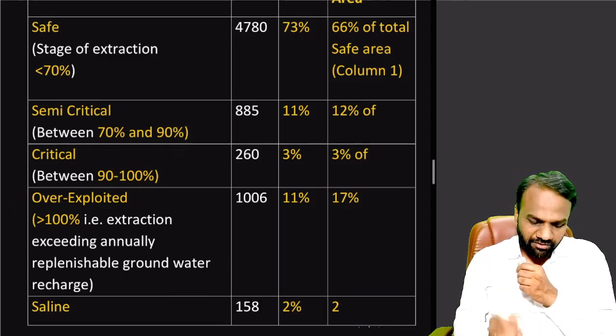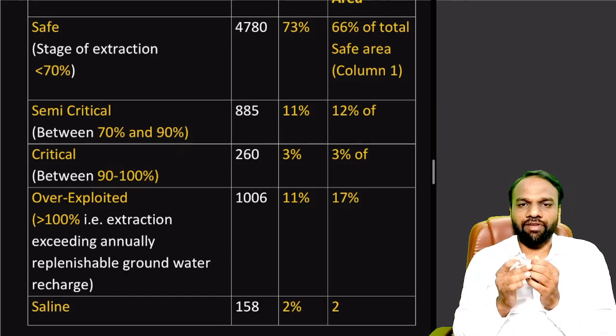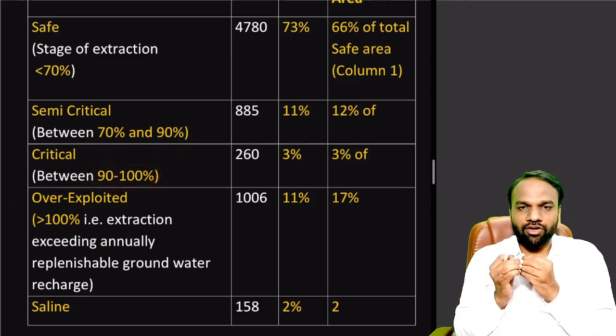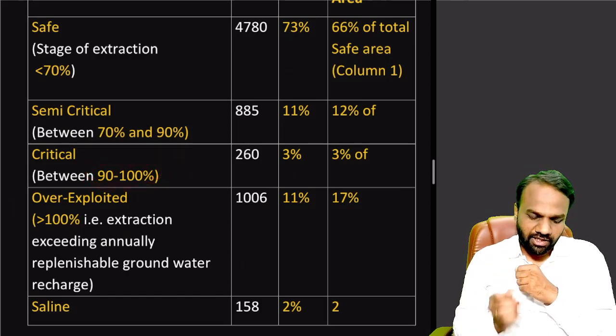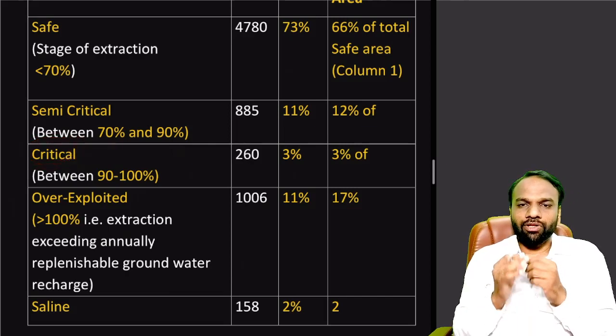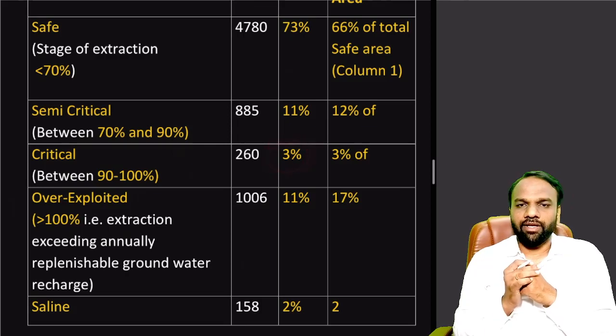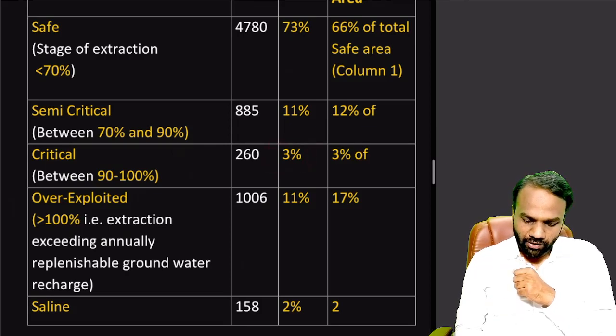It means we are very close to exploitation. So such areas where there is 90 to 100% of extraction of water compared to the recharge, such areas we call critical areas. Among the various units that have been assessed, the critical areas are 3%. So again, this value also we have to retain.